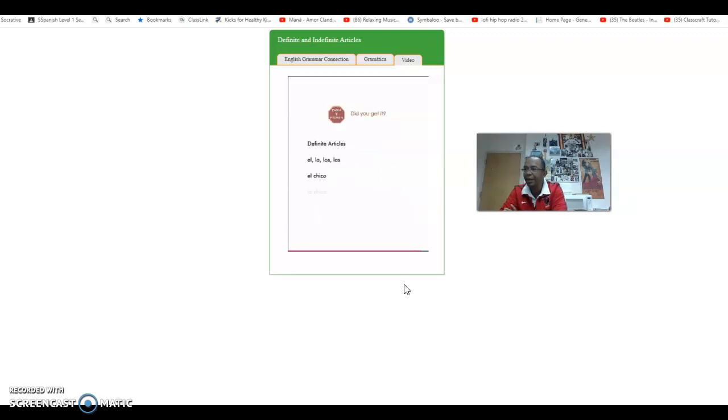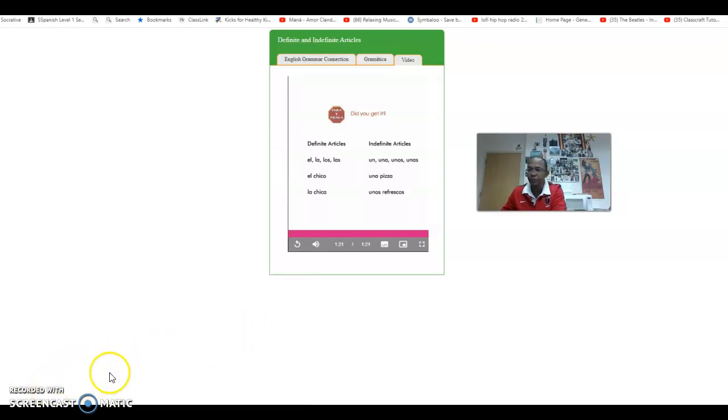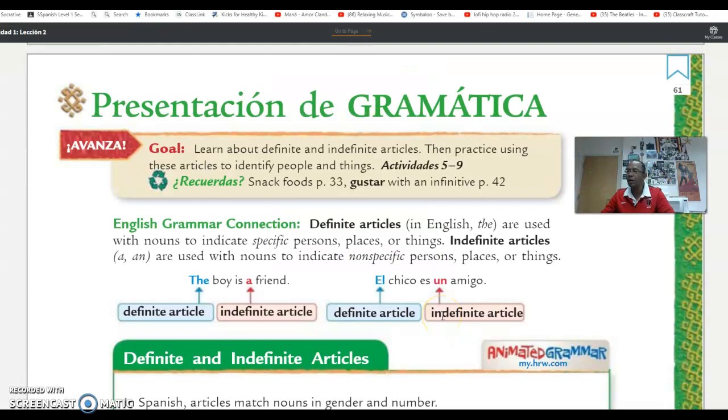Did you get it? Definite articles are el, la, los, las. For example, you say el chico, la chica. Also, indefinite articles, you have un, una, unos, unas: una pizza, unos refrescos. So let's analyze definite and indefinite articles. So what are definite articles?